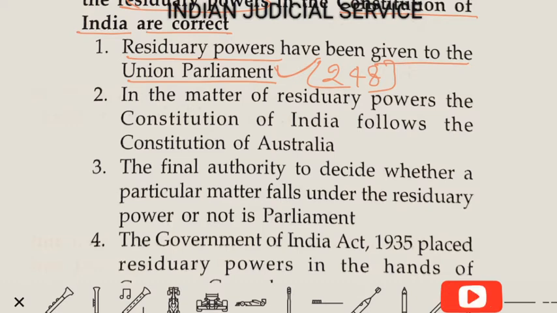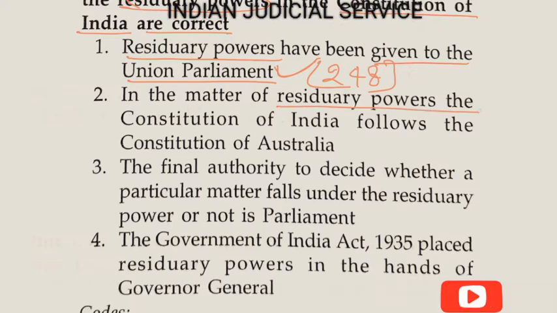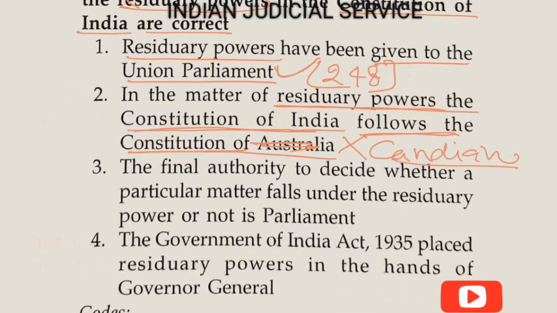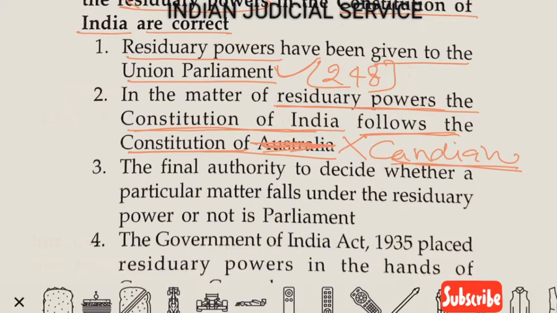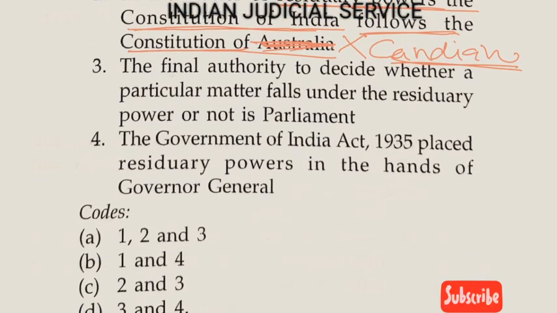Now point 2. In the matter of residuary power, the Constitution of India follows the Constitution of Australia. This statement is absolutely wrong here. In the matter of residuary power, the Constitution of India follows the Constitution of Canada. So the Canadian Constitution is followed. So it is Canada, not Australia. So this statement is wrong. Now third one, the final authority to decide whether a particular matter falls under the residuary power or not is Parliament. So it is also a wrong statement.